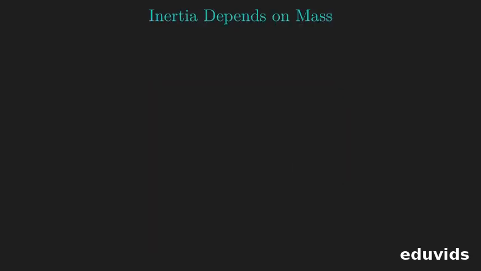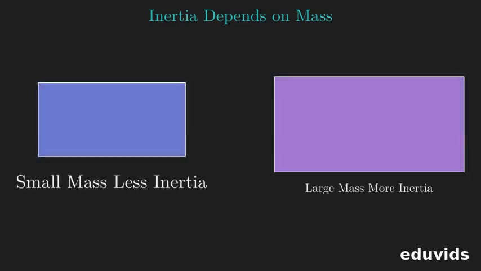Remember, the inertia of an object depends directly on its mass. A heavier object has more inertia. Therefore, it takes a greater external force to change the state of motion of a heavier object.